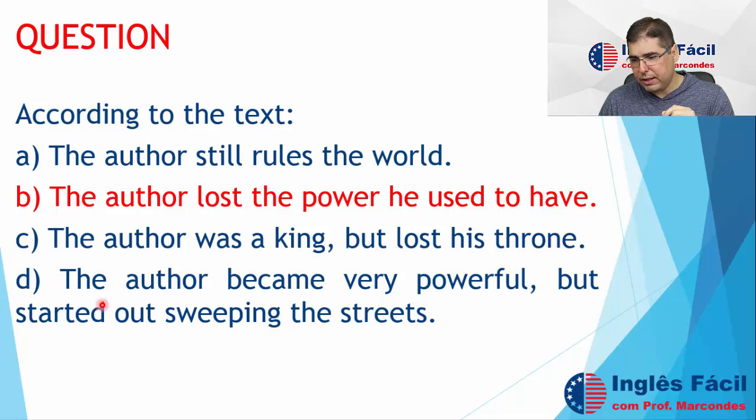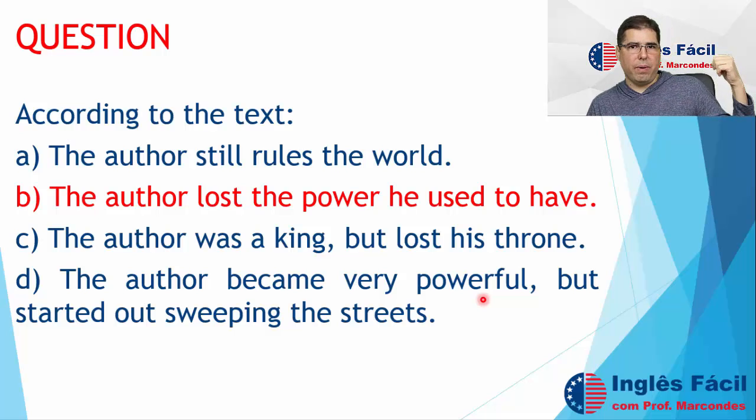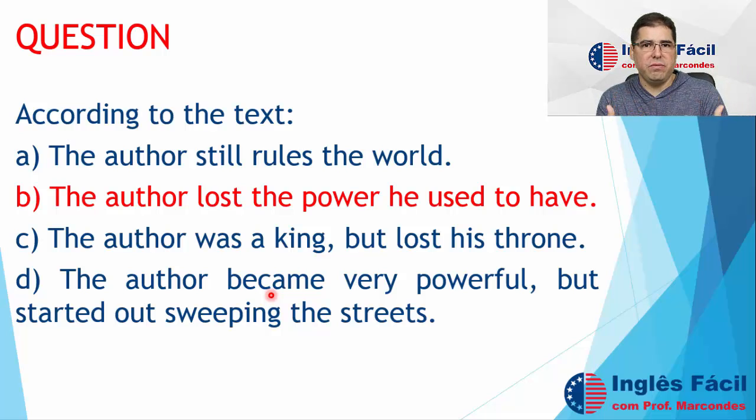And letter D, the author became very powerful. No, the opposite, right? He was very powerful. To become is something that you achieve now, that was not in the past and now it is. For example, in the past I was not powerful, but now I am, so I became powerful. And the text says exactly the opposite. In the past he was powerful, he used to be powerful, but now he's not anymore. So we can never say the author became very powerful. He was powerful in the past.